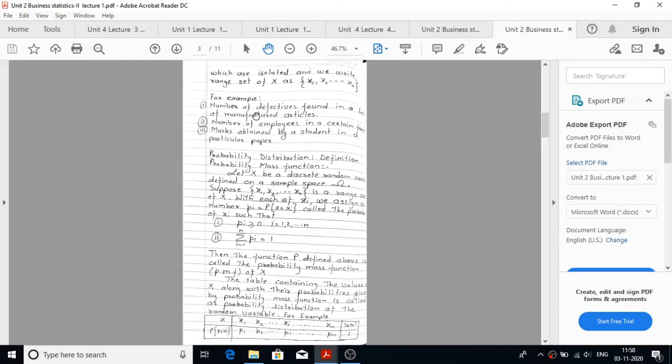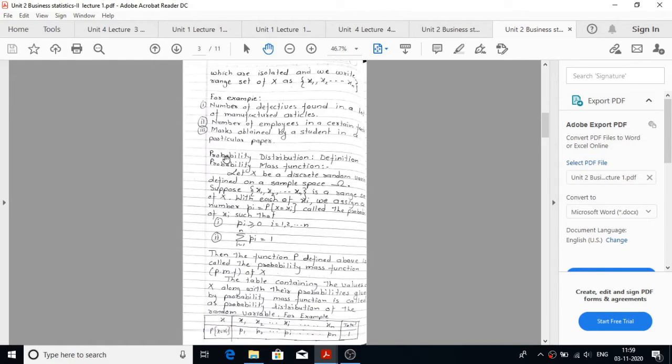For example, number of defectives found in a lot of manufactured articles. Second example, number of employees in a certain factory. Third example, marks obtained by a student in a particular paper.